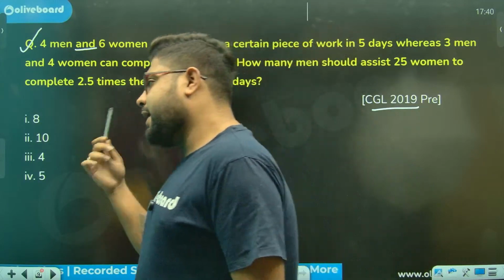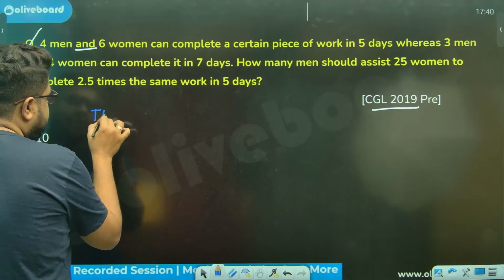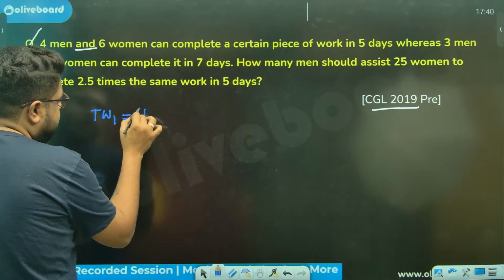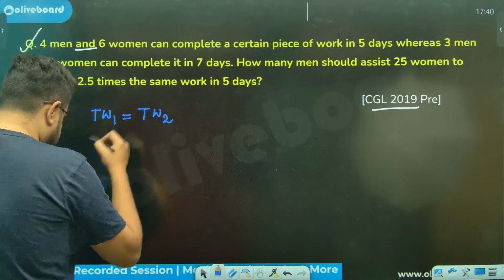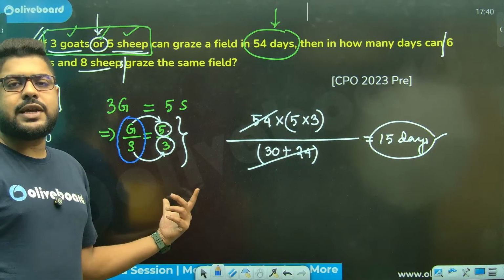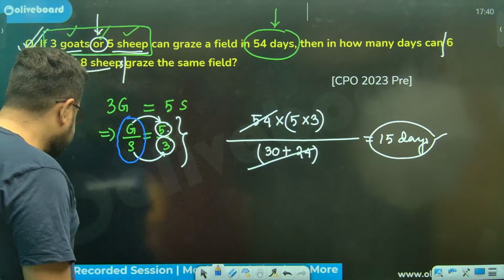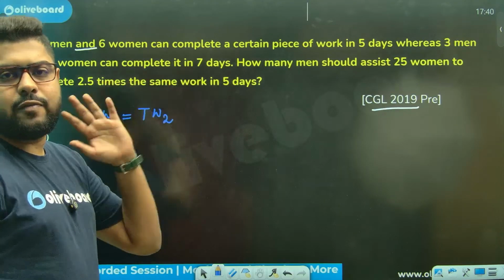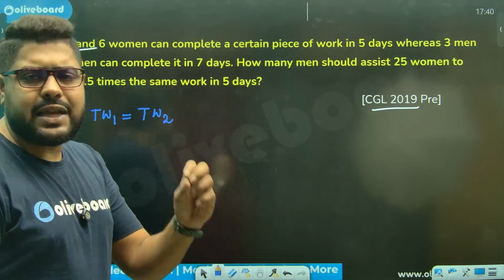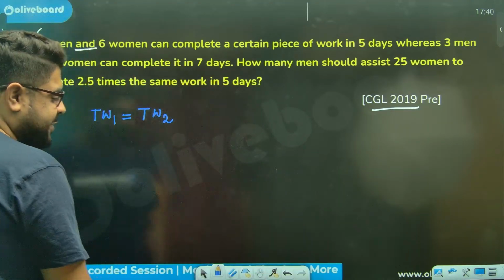For that, again, we'll make the total work equation: TW1 should be equal to TW2. Remember, in all cases, figuring out this ratio is very easy in a single line. But in AND cases, this ratio takes a couple of steps to figure out. That's the only difference.